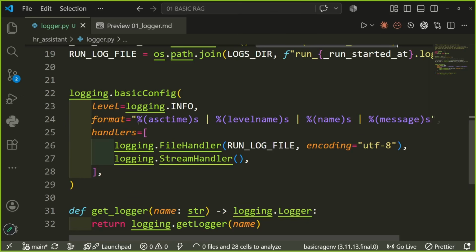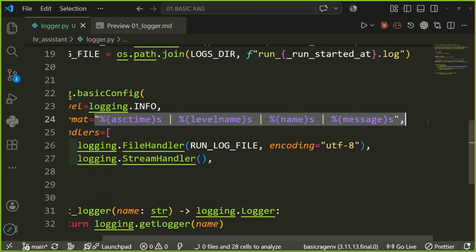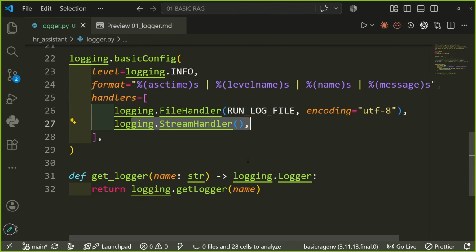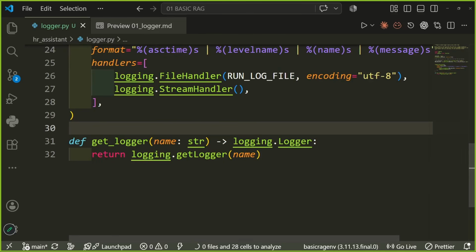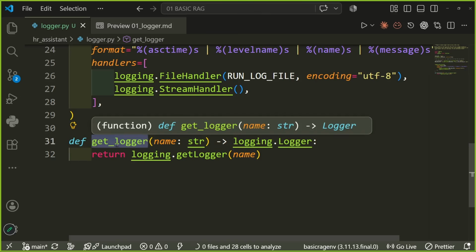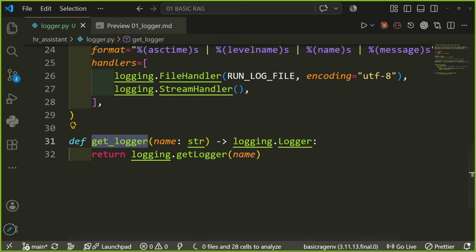Once you know that, give us the messages, and make sure you give us the file name, and give us the information while it is happening, not after it has happened. And lastly, we have just written a function which would get us the particular name of the file. We would be importing get_logger in every particular file.